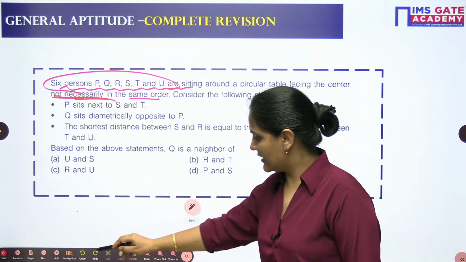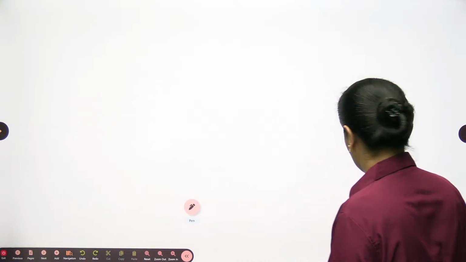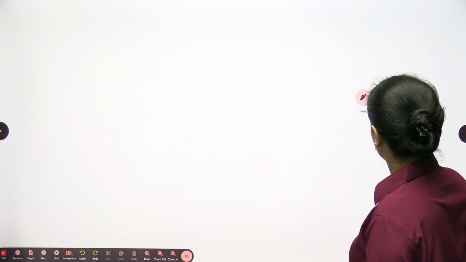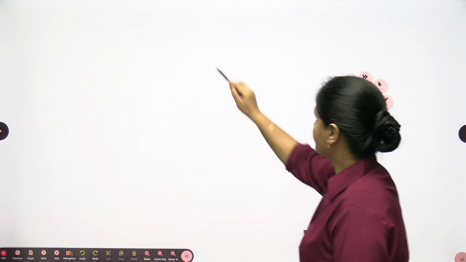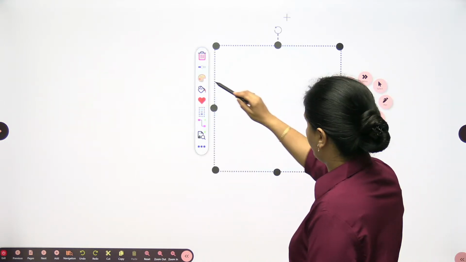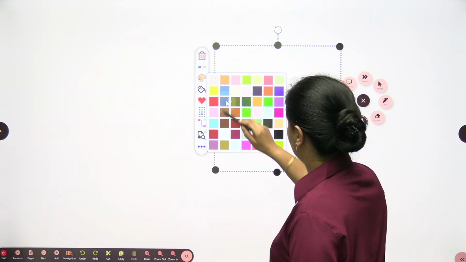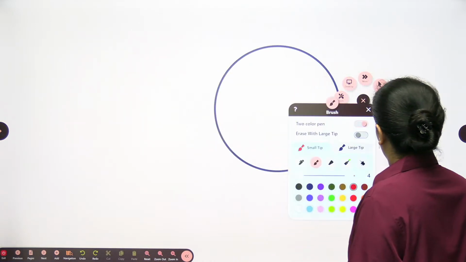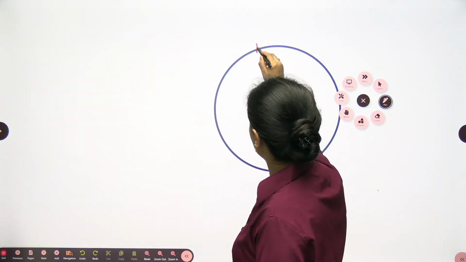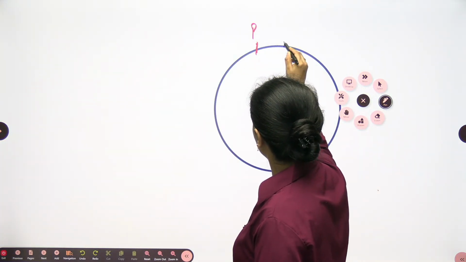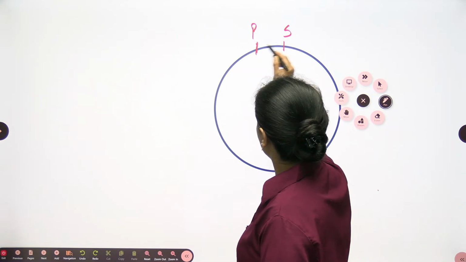P sits next to S and T. So let me make the table here. Okay, what is given to us? P sits next to S and T. So suppose here P sits next to S and T.